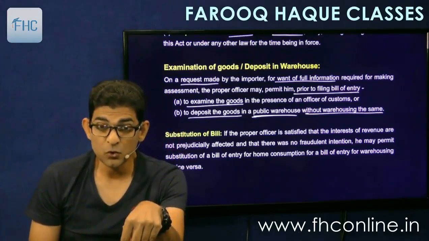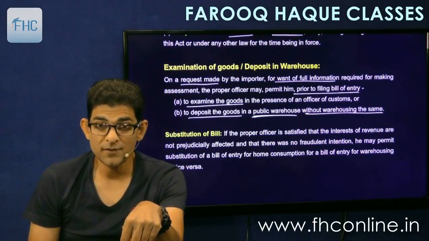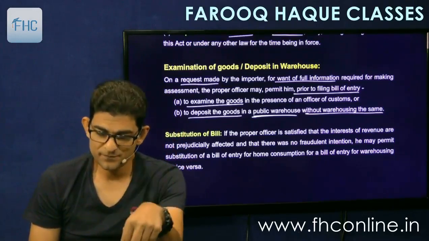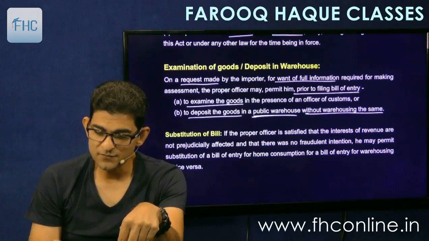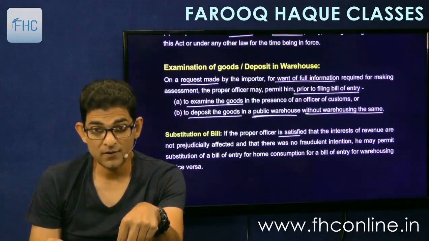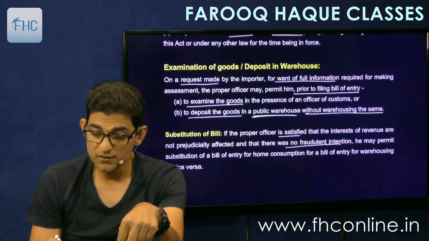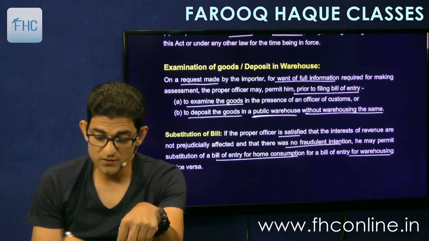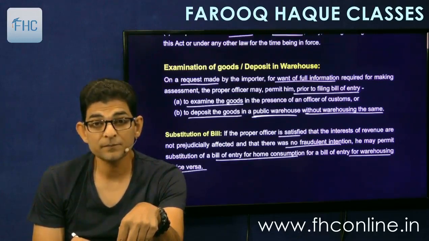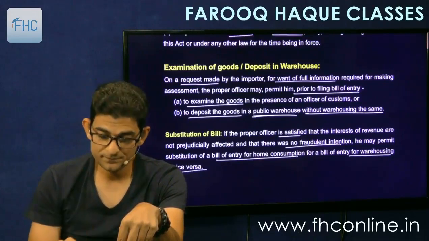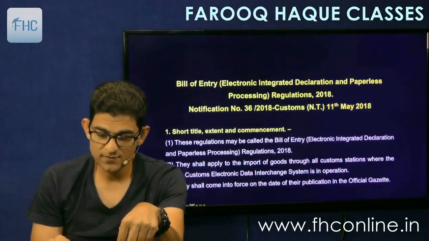And there should not be any fraudulent intention of the importer, then it will be allowed. So it says the proper officer is satisfied that the interests of the revenue are not prejudicially affected and that there was no fraudulent intention. He may permit substitution of bill of entry for home consumption for a bill of entry for warehousing or vice versa. Okay, simple.